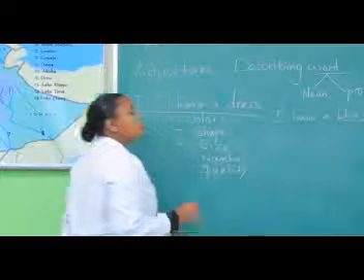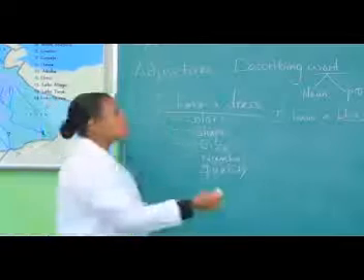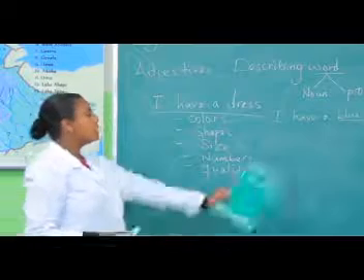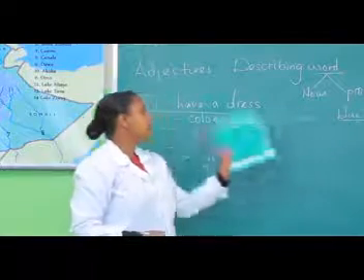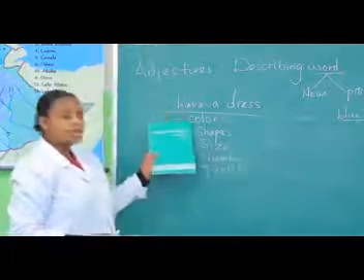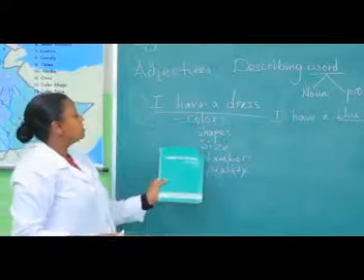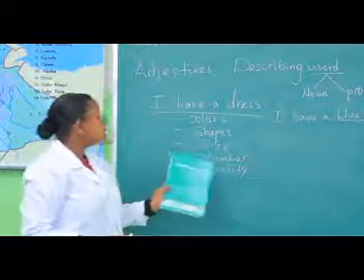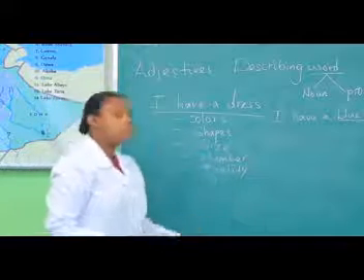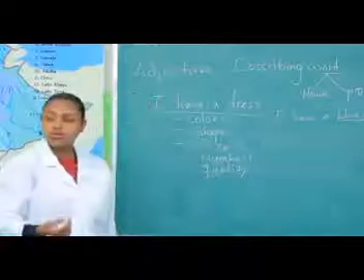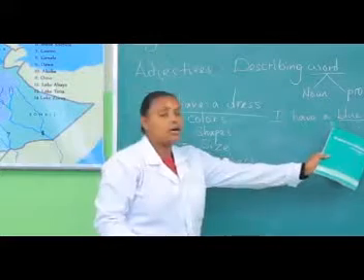So this blue is an adjective because it gives you what kind of dress I have. So the color of the dress is stated here. Here we discussed that adjectives can describe colors. It can also describe shapes, sizes, numbers, and quality. For example, if I say I have 2 dresses, then I told you how many dresses I have here.